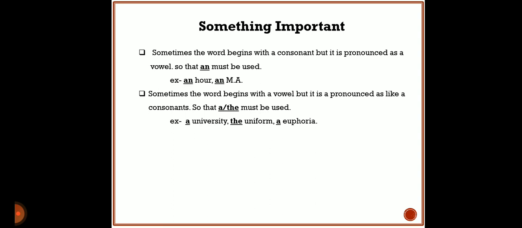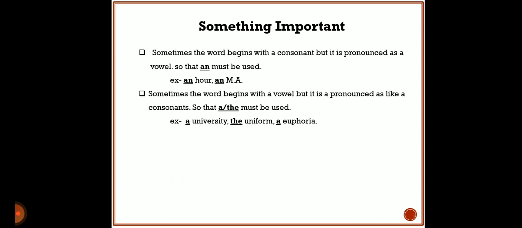Same with M.A. M is grammatically a consonant, but when we utter this degree or post, it begins with the sound 'em', which starts with a vowel, so we have to take an. On the other hand, a word may begin with a vowel but be pronounced like a consonant, so we have to use a or the before that word.